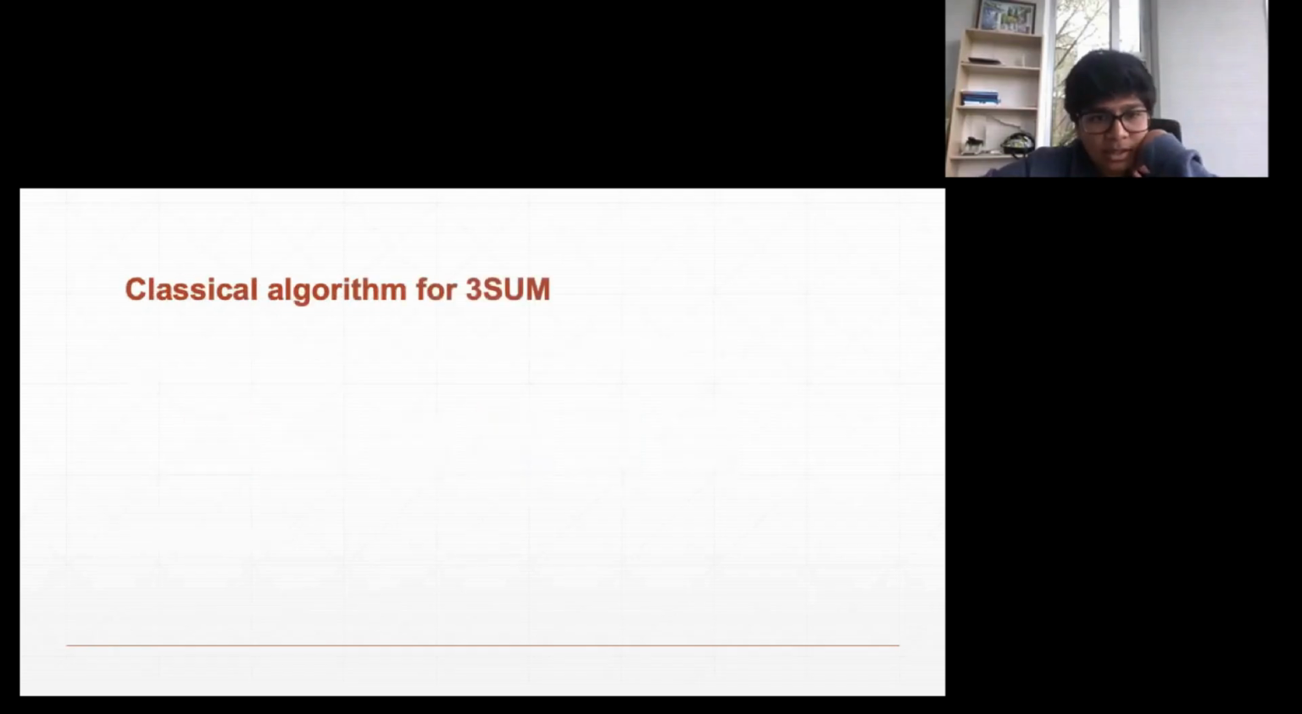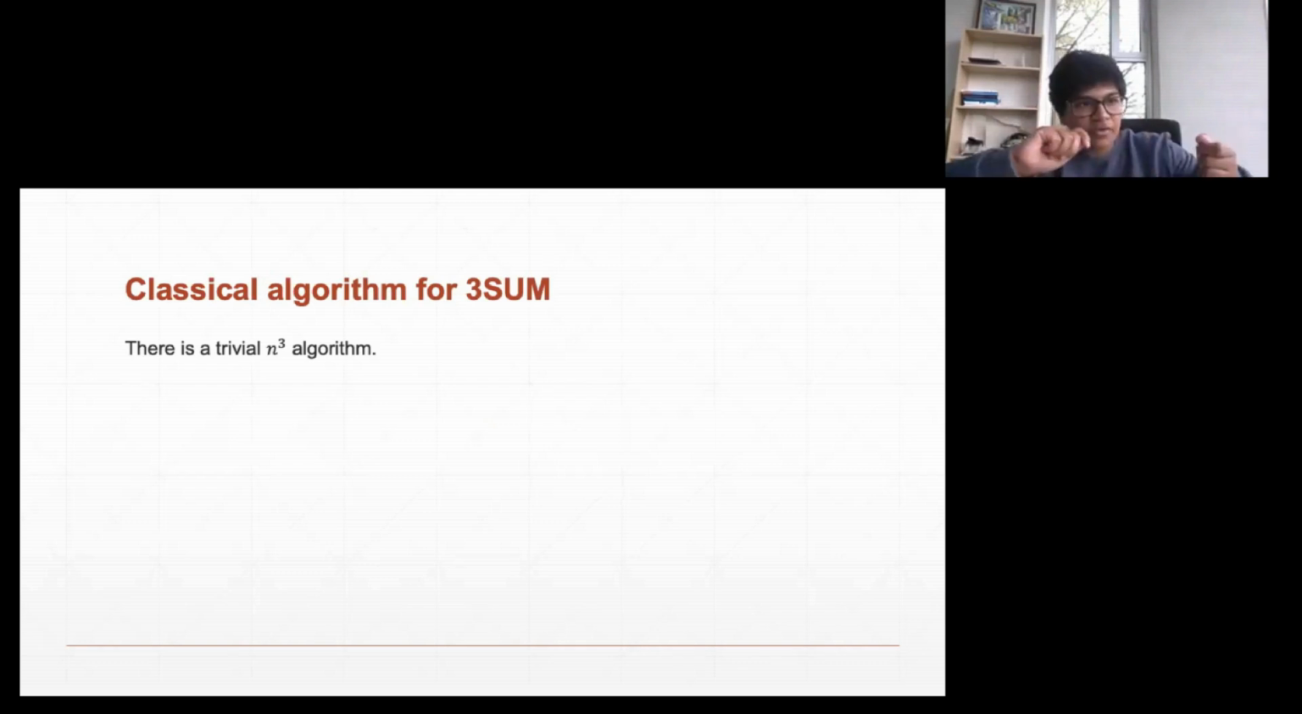Now, let's look at how 3SUM looks in the classical setting first. Okay, so clearly there's a very trivial n^3 algorithm, and the n^3 algorithm just takes all the triples a, b, c from the set. So there are n^3 of them, and it checks whether any of these triples adds up to 0.